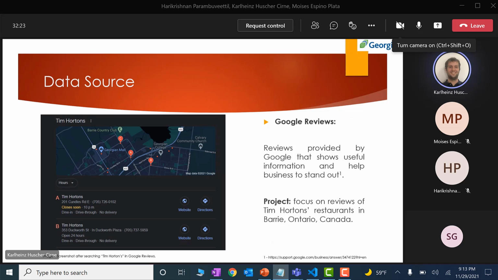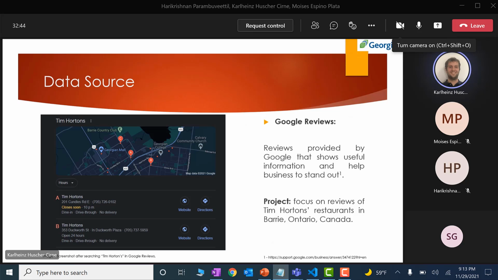Talking about the data source that we use for this project, it is the Google Reviews.